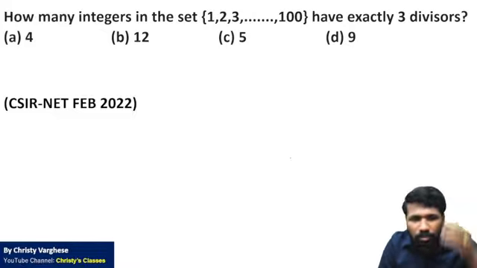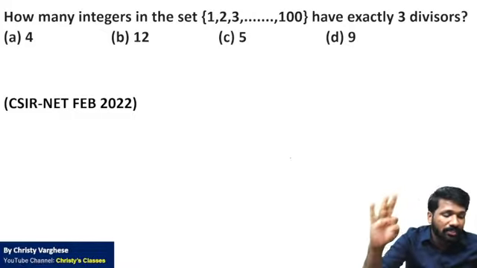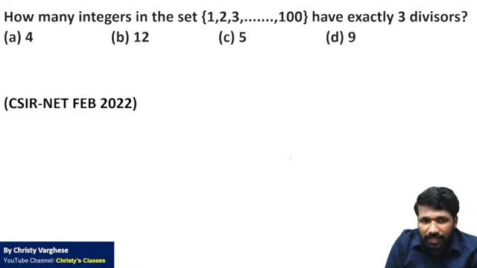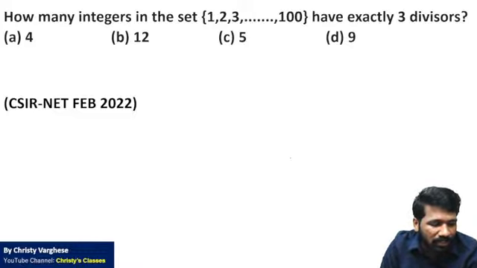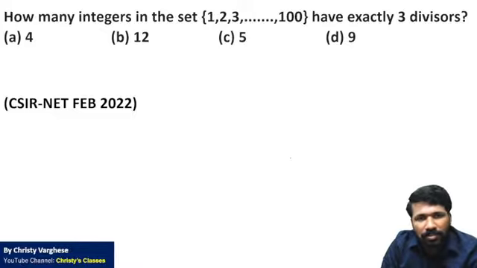CSIR-NET Part A section is common for life science, mathematical science, physical science, chemical science and earth science. You can take previous year question papers of all these subjects to practice because every science subject has the same Part A section. If the exam is conducted on a different day, the questions will change because questions should not be leaked before the exam. But the type of questions is the same. So the best practice material is to take the question papers of all subjects and start practicing for Part A.